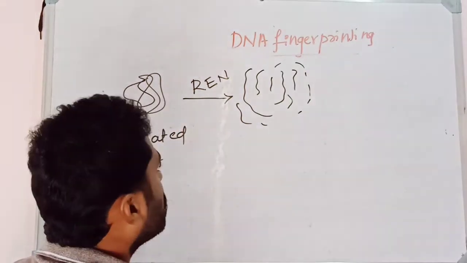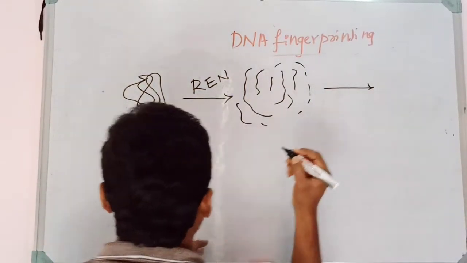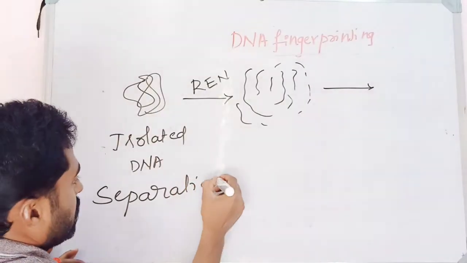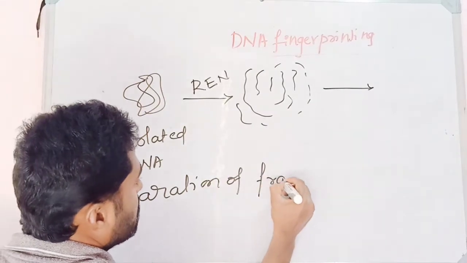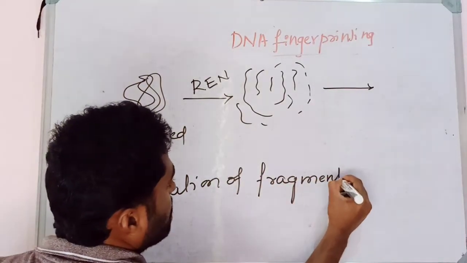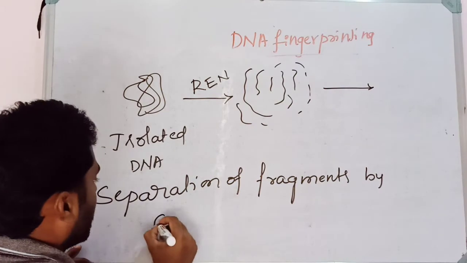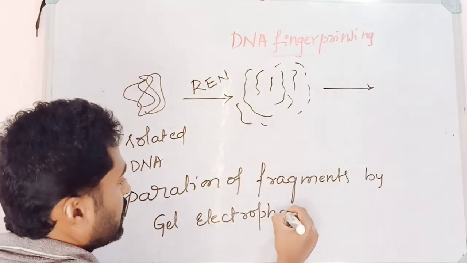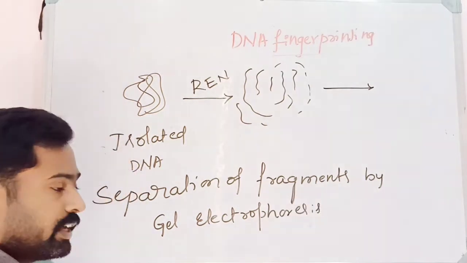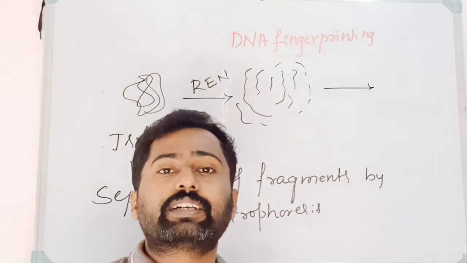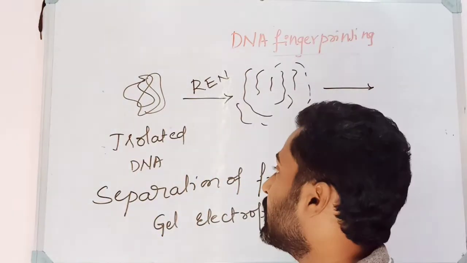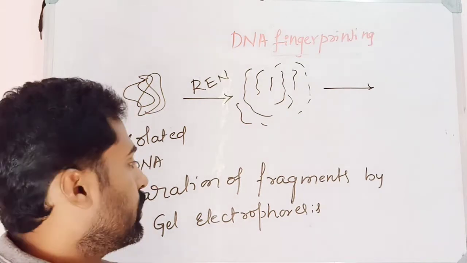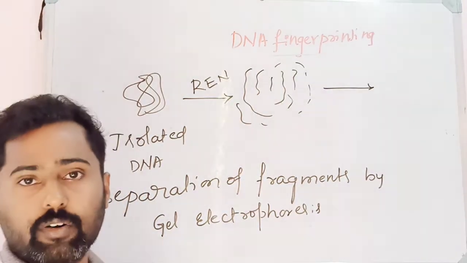Then the fourth step is separation of fragments by gel electrophoresis. Separation of fragments by a technique called gel electrophoresis. See, electrophoresis is a technique which involves the separation of compounds based on their charge. It is a technique mainly used for the separation of compounds based on their charge.